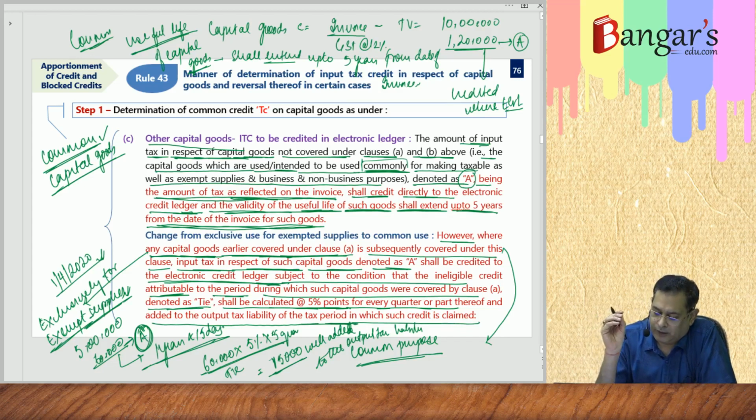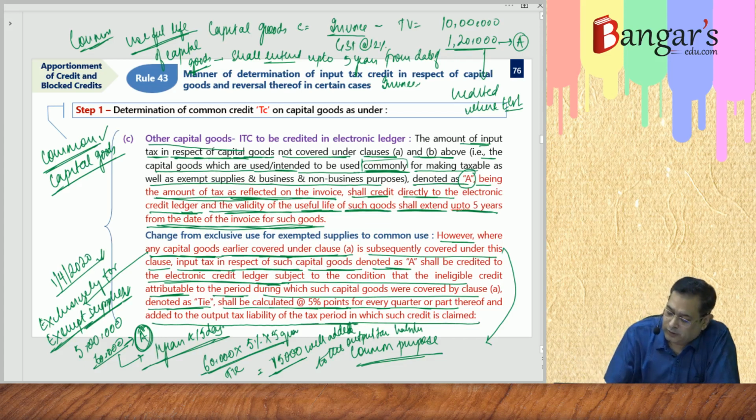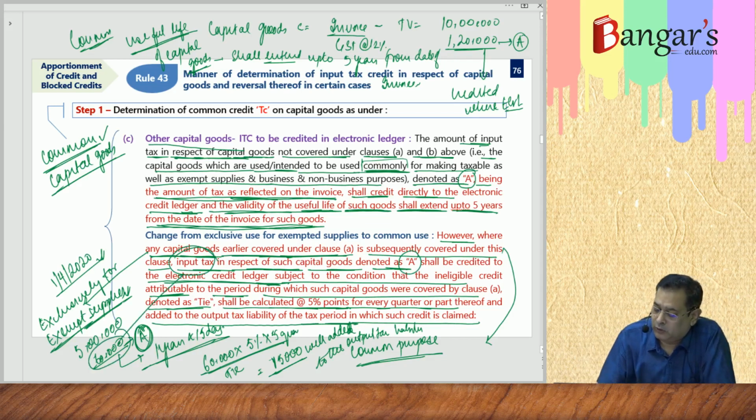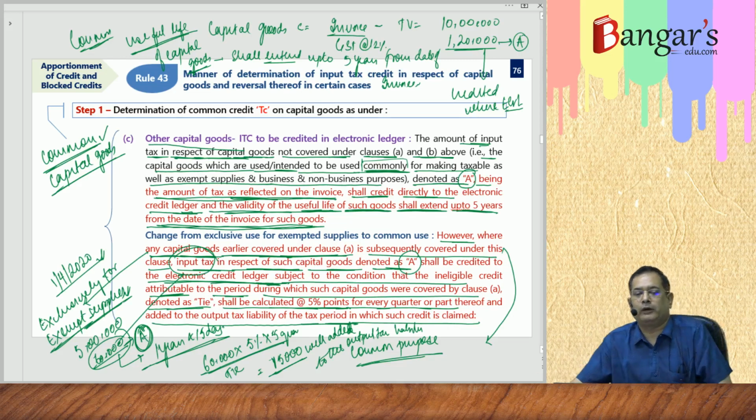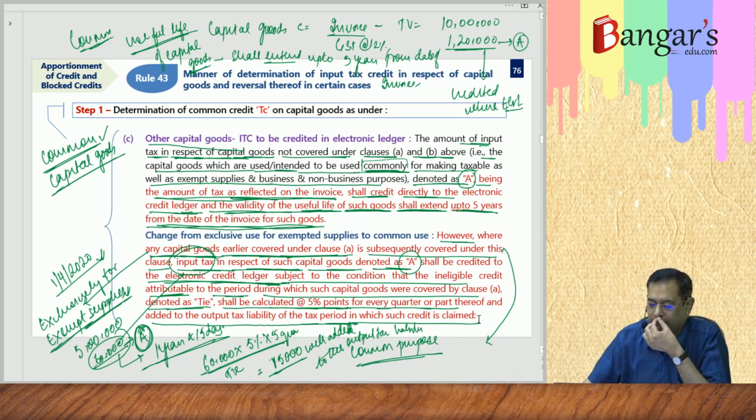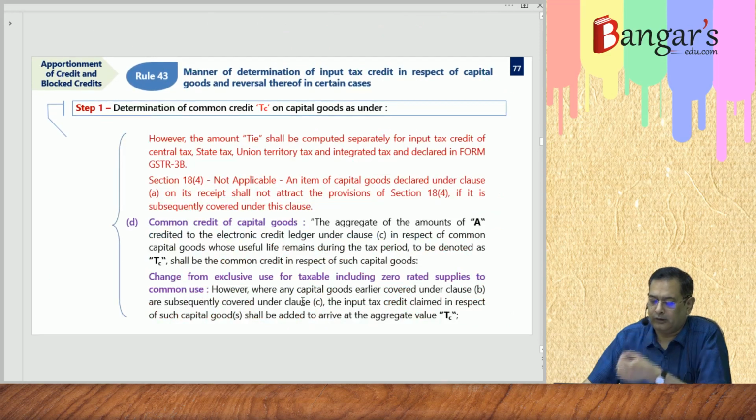However, where any capital goods earlier covered under clause A is subsequently covered under this clause, the input tax in respect of capital goods denoted as A, now this 60,000 is the input tax denoted as A, the same shall be credited to the electronic credit ledger subject to the condition that ineligible credit which is attributable to the period during which the capital goods were exclusively used for the exempt supplies, calculated at 5% points for every quarter or part thereof, shall be added to the output tax liability of the tax period in which the credit is claimed. Are you getting?